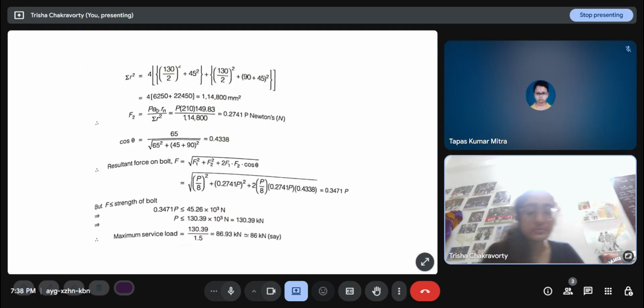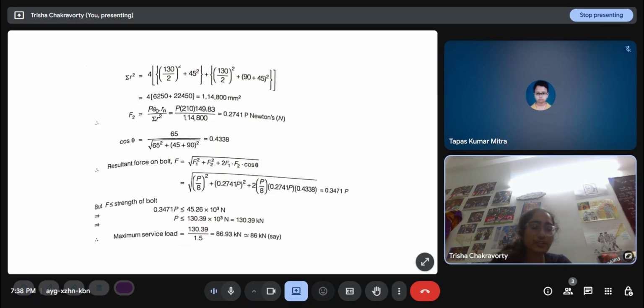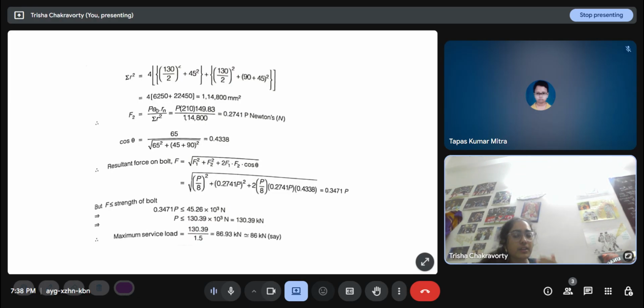And then don't forget to apply the factor of safety again, because on loads we generally apply a factor of safety of 1.5. If the factored load capacity of the bolt tells me that I can apply a load of 130 kilonewton on the bolt, then the maximum service load has to be less than that. I have to divide it by 1.5, and I'm not going to allow more than 86 here.